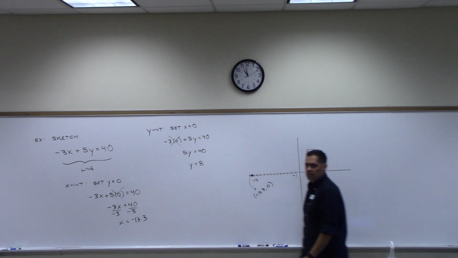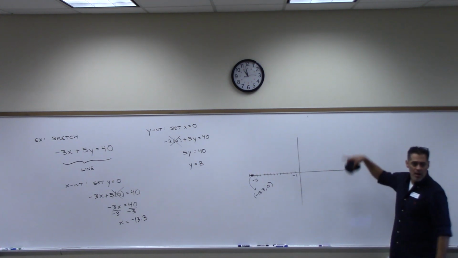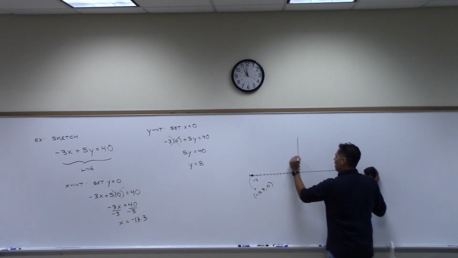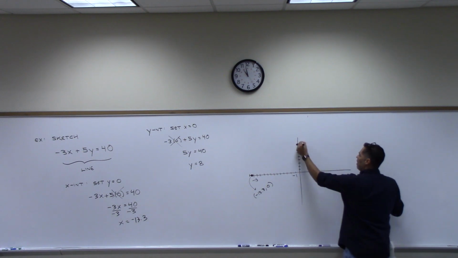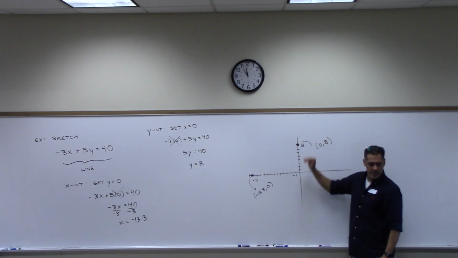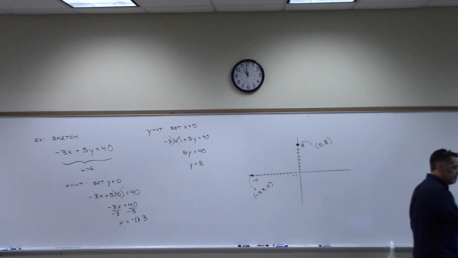Y is 8. So that just means I go up 8 on my y-axis. 1, 2, 3, 4, 5, 6, 7, 8. There's 8. I put a dot. I label the point (0, 8). The x-coordinate is 0. The y-coordinate is 8.